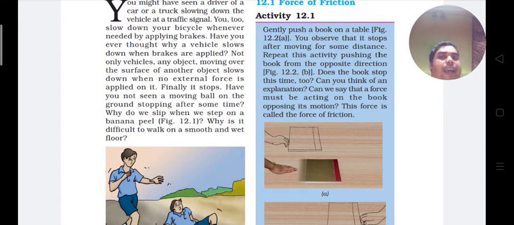When the force is applied by our push to move the book towards the right side, then the force of friction acts towards the left side.